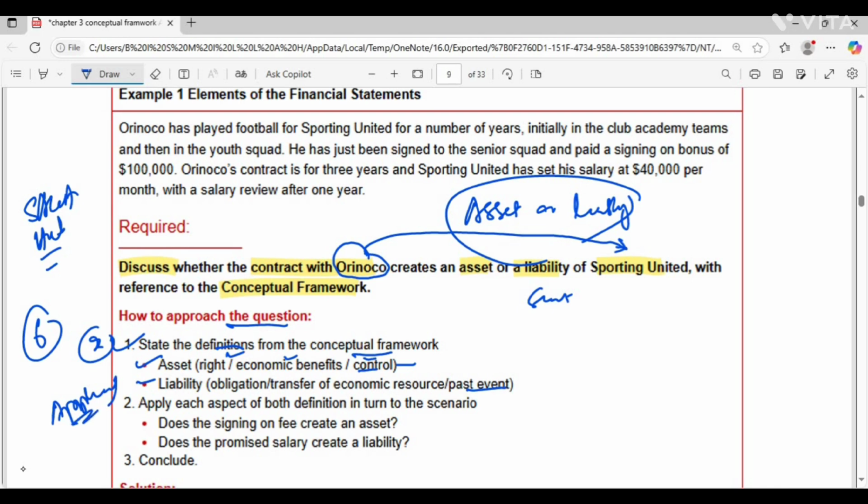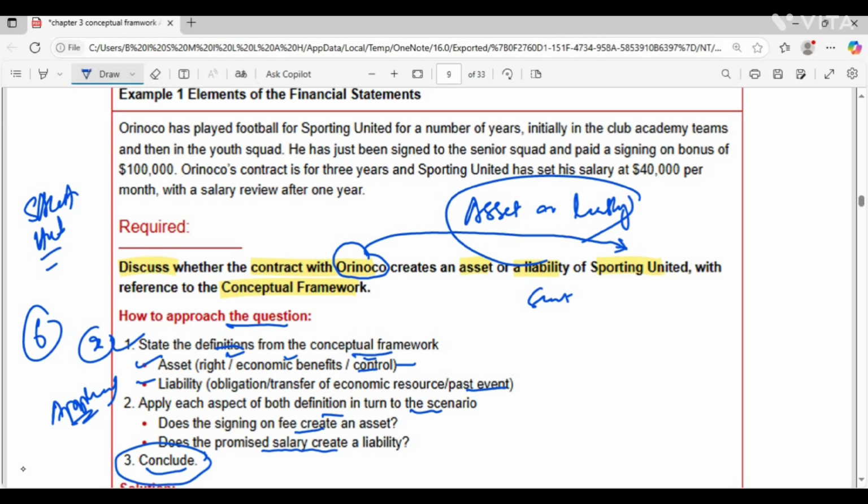After that, you apply each aspect of the definition and come to the scenario. Does the signing fee create an asset? Does the promise to pay salary create a liability? Then you will have a conclusion. You will conclude whether it creates an asset and whether it creates a liability, and if asset, then why, and if liability, then how. So these things you have to understand, right?